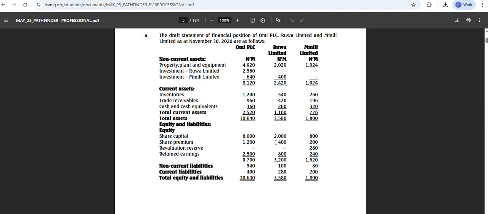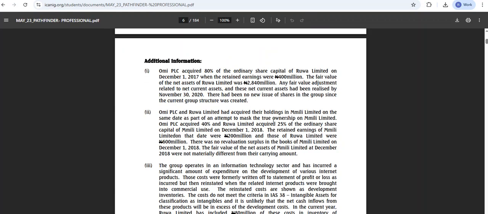Hello? Yes, sir. Now, we need to be careful with this information. Let's go to the additional information. What does it say? The additional information says that when we acquired the ordinary share, the retained earning was 400 million. And the fair value of the net asset was 2,840,000. Right? So 2,840,000 minus 400 million is 2,440,000.